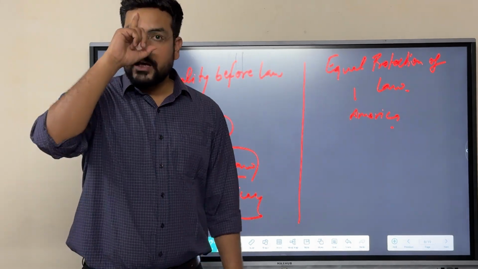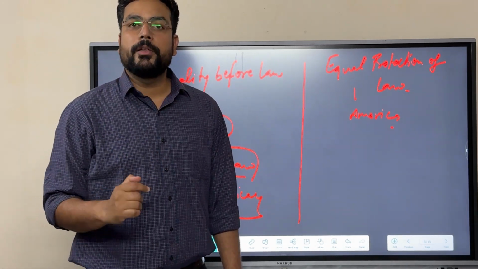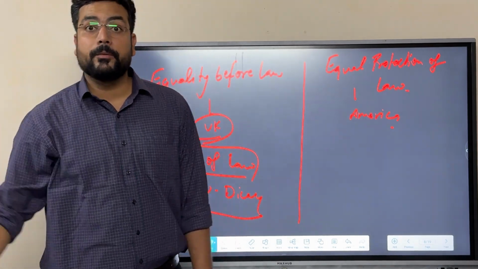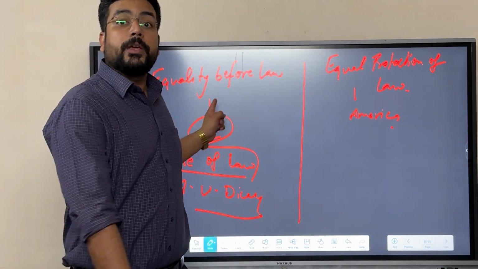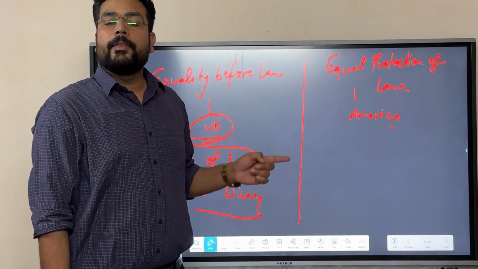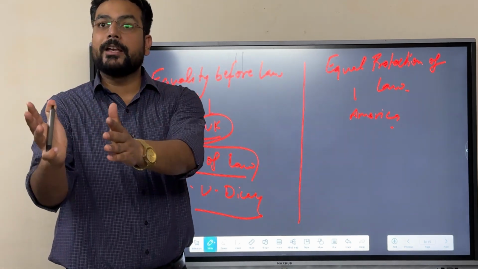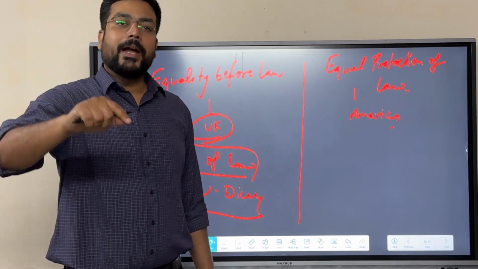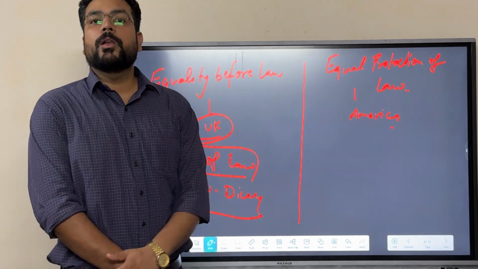It means when the government or the state is going to frame a policy irrespective of the different factors of society, that would be part of equality before law. While when the government is going to choose a societal part or community and frame the law according to that, in that condition it would be treated as equal protection of law.